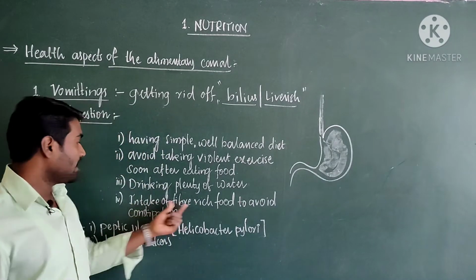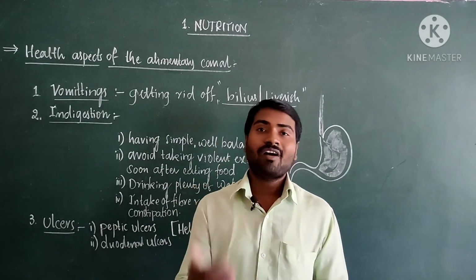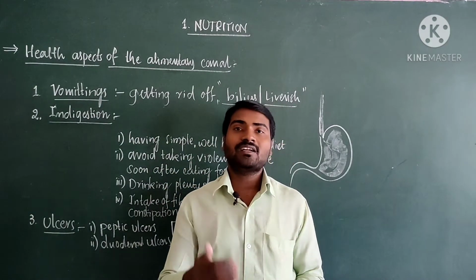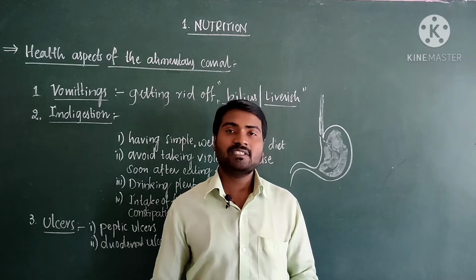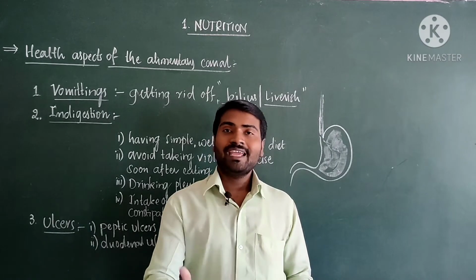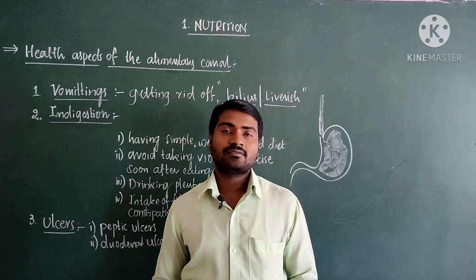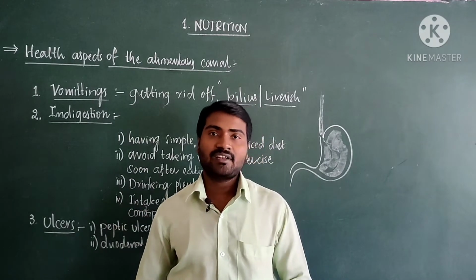Also take fiber rich food to avoid constipation. Constipation means irregular bowel movement. When we eat fiber rich food, we get proper bowel movement. These are the simple suggestions to avoid indigestion.